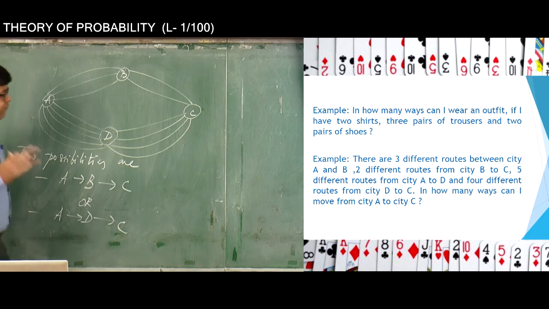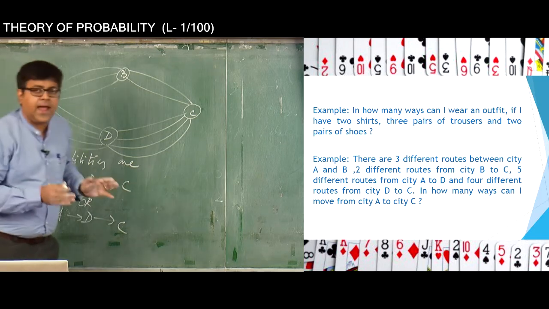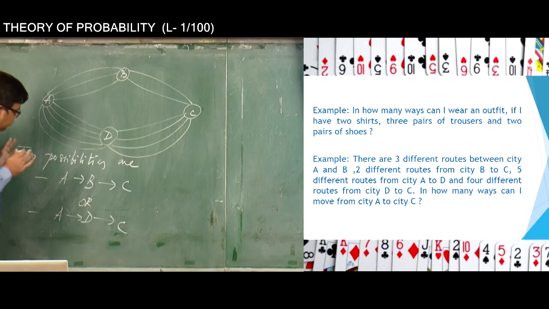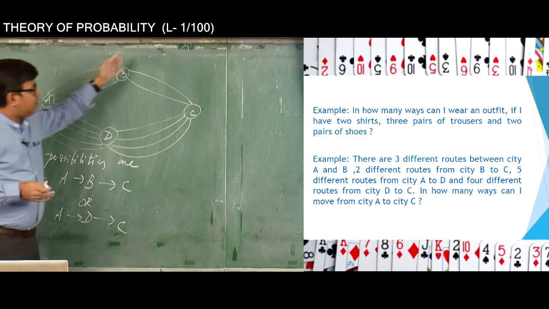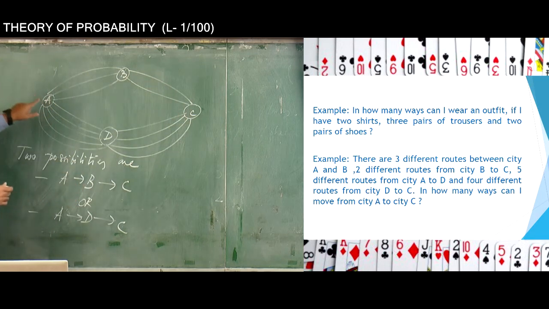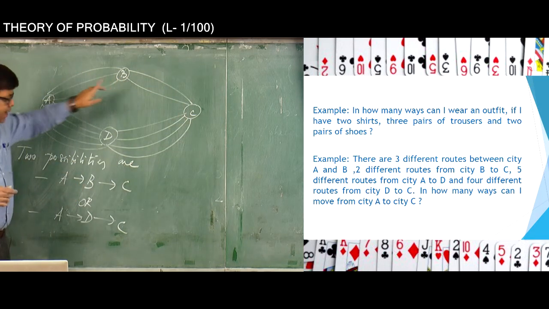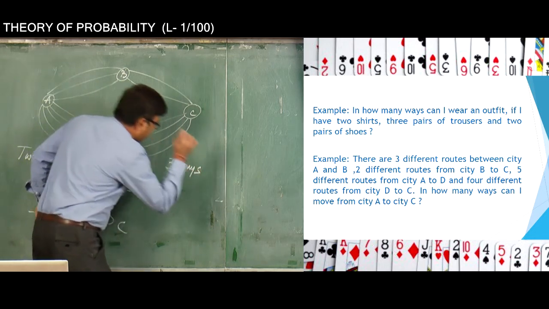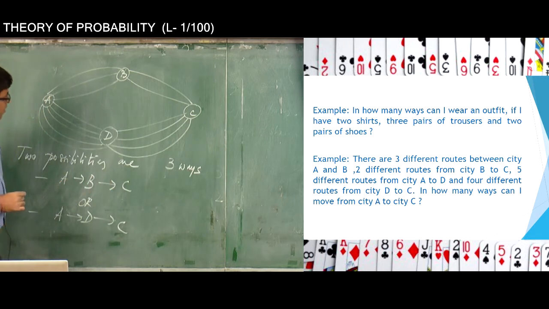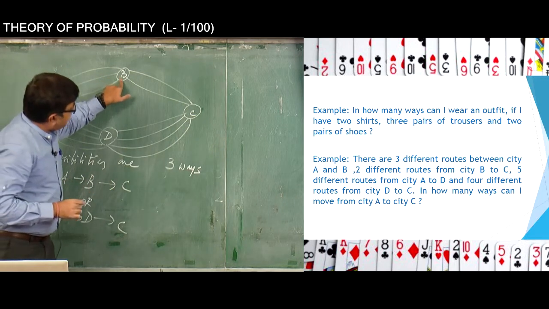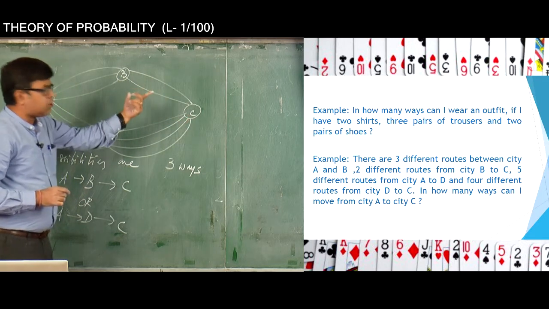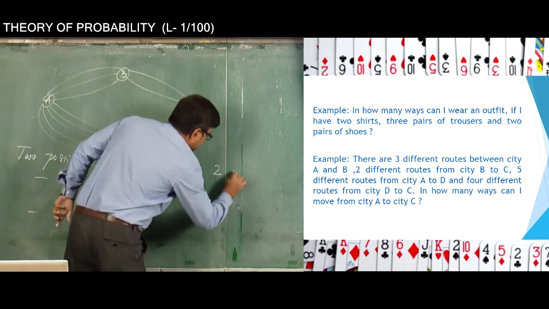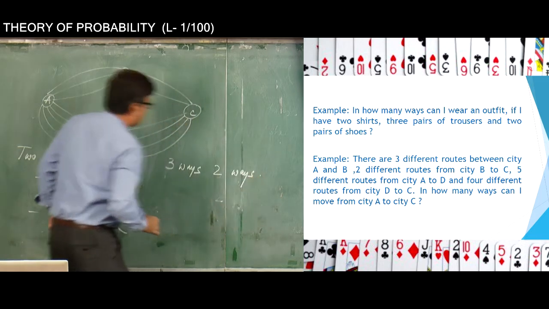Now how do we find the answer to this question? My question says to find out how many ways you can move from city A to city C, right. Now let us calculate the first case, when we move from A to B and then from B to C. In how many ways can I move from A to B? I can move from A to B in 3 ways, okay. Now in how many ways can I move from B to C? 2 ways, because there are 2 different routes.